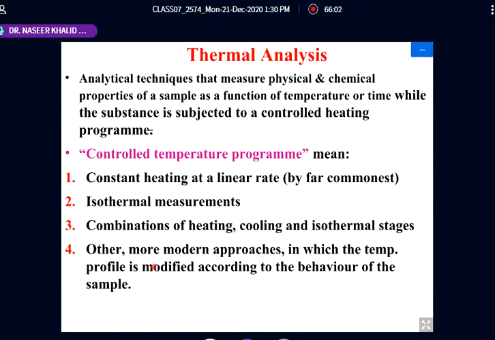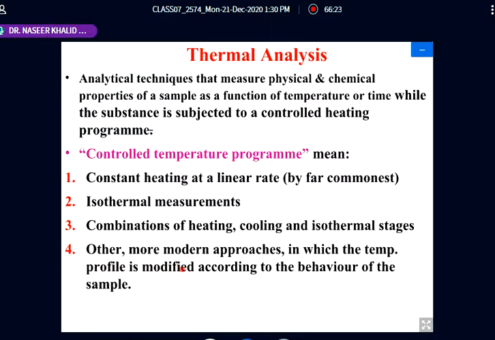For example, if calcium oxalate is there, when we heat it, it will be converting into calcium oxide. But this change in the oxidation state happens when it is around 800.